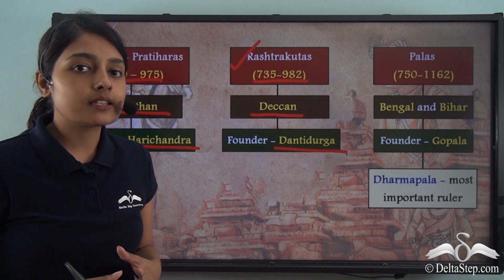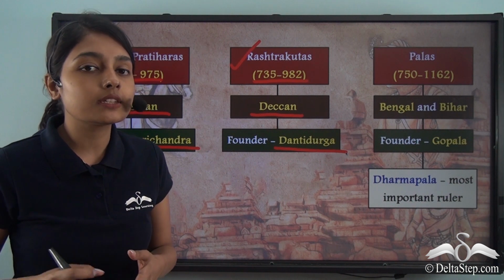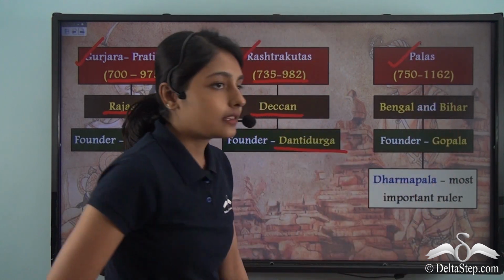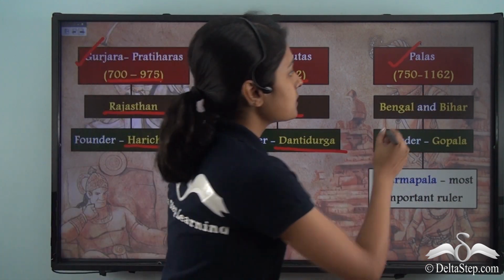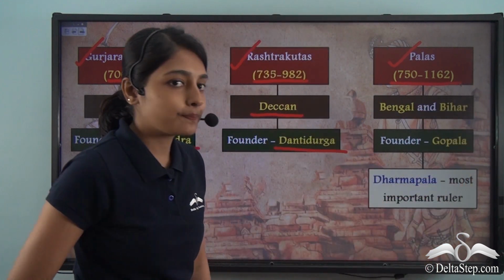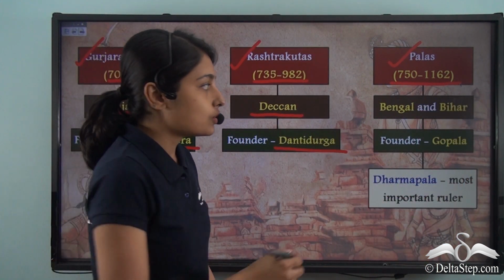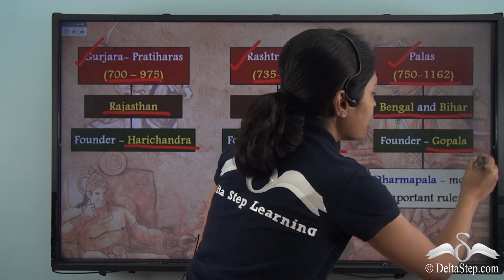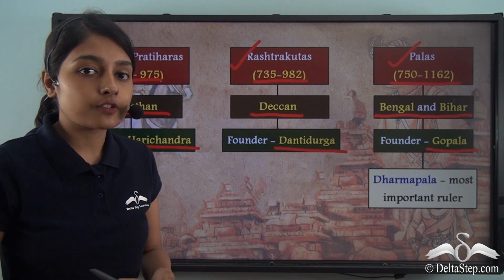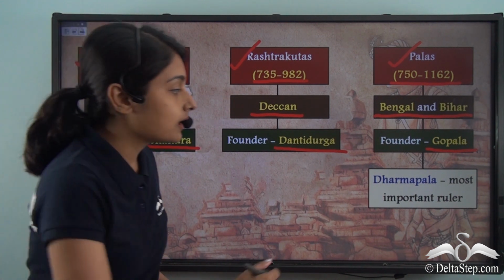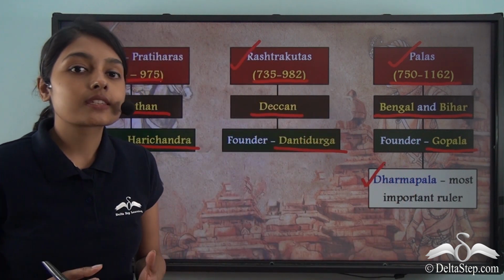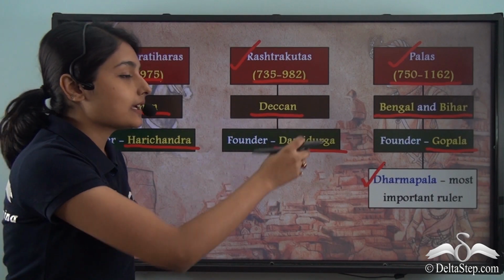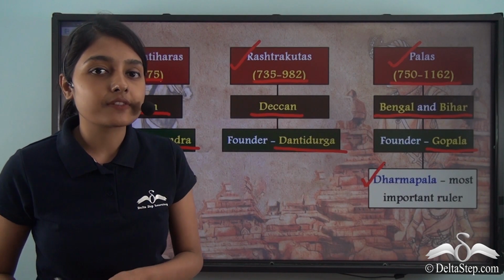And last but not the least, a very powerful empire in the northern and eastern part of the Indian subcontinent was that of the Palas. The Palas, or the Pala Empire, ruled from 750 to 1162, and this dynasty ruled Bengal and Bihar, and the founder of this dynasty was Gopala. But it was the successor of Gopala, or the son of Gopala, Dharmapala, who was the most important ruler of the Pala Empire. So these three dynasties were focused on in our previous lesson.